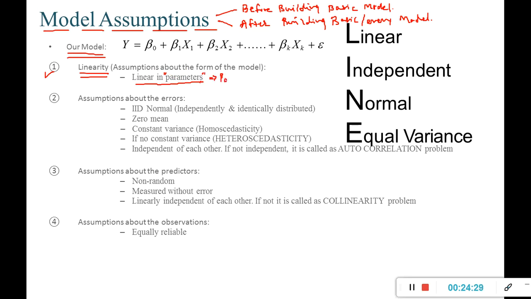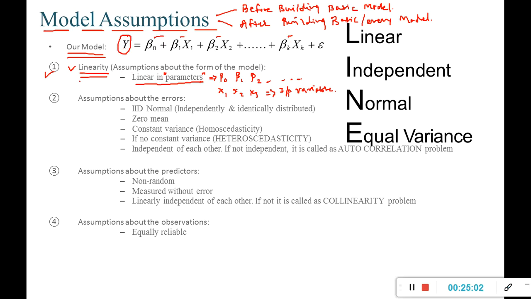Parameters are nothing but my beta naught, beta 1, beta 2, etc. And x1, x2, x3 are my input variables. So my model has to be linear in parameters: whatever coefficients I get should have a linear relationship with my y.